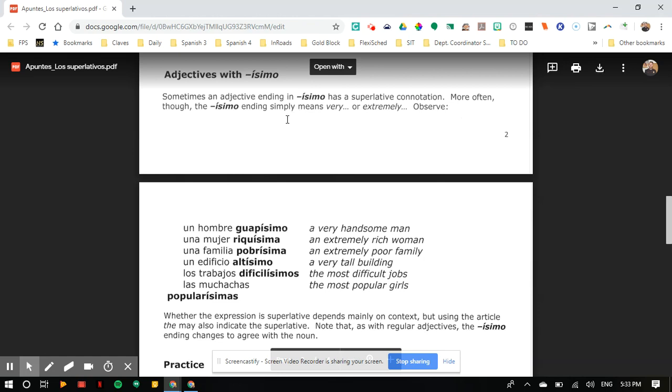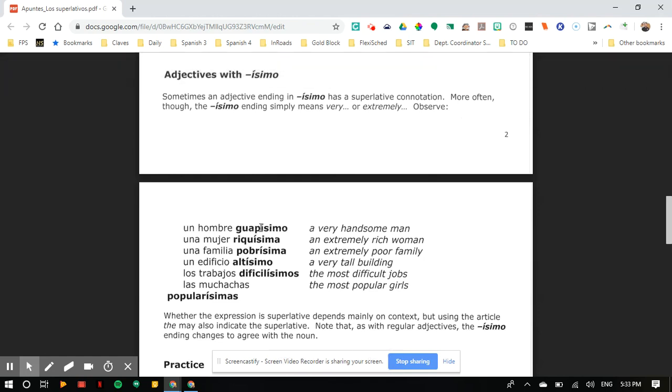So all you do is you take off the last letter of a word, like guapo, and you add ísimo. Now, if this were guapa, then it'd be guapísima. Just as this was feminine, we'd say rica. This would be R-I-C-A, changes to riquísima. Familia is feminine. So pobre, even though it ends with an E, we're going to add ísima. And we added an A at the end because it was familia, which was feminine.